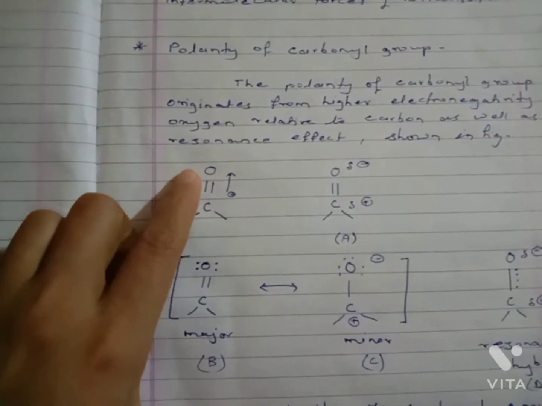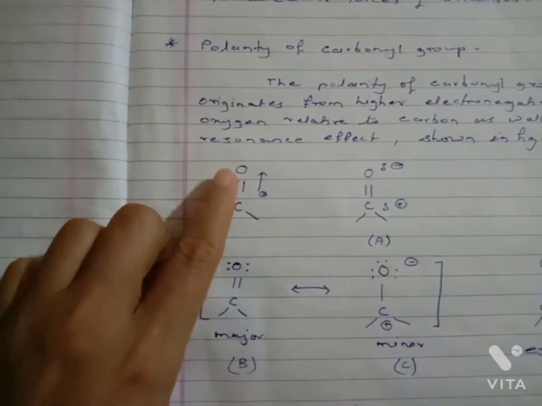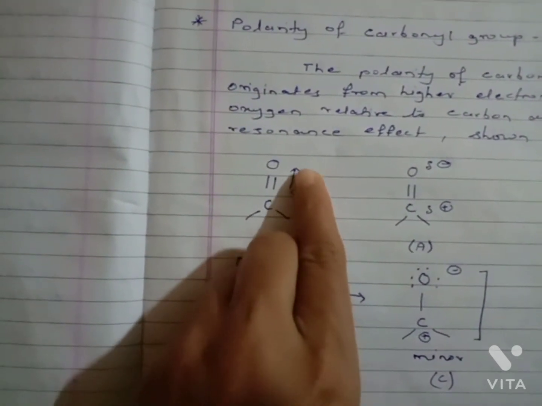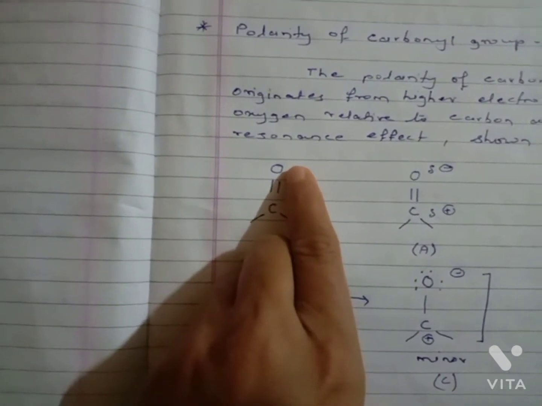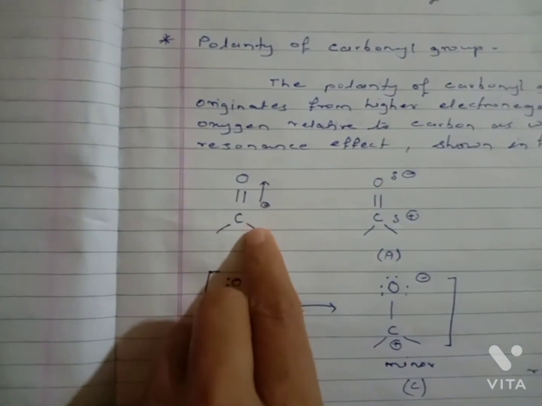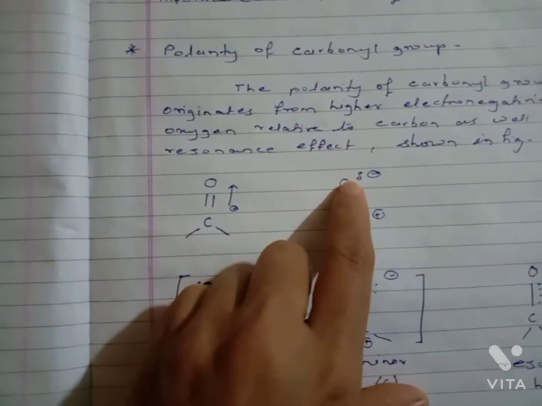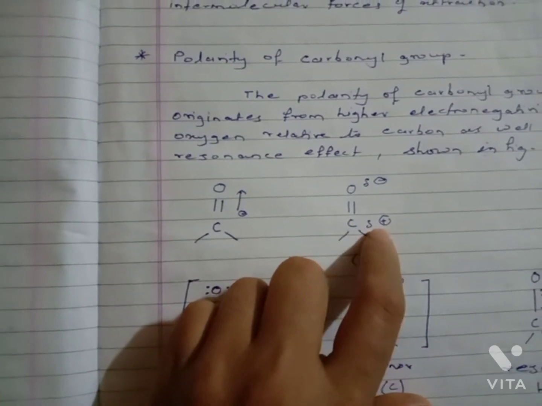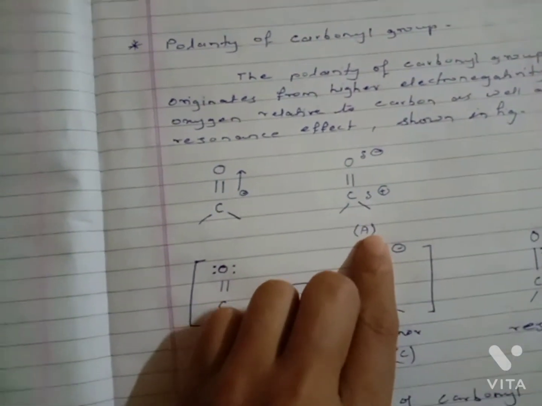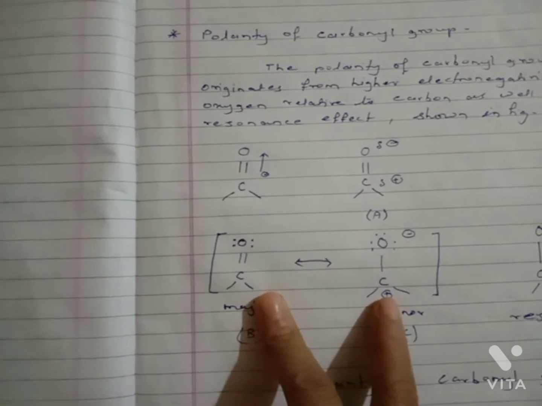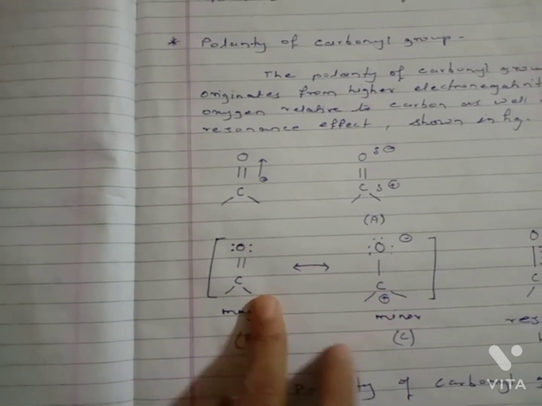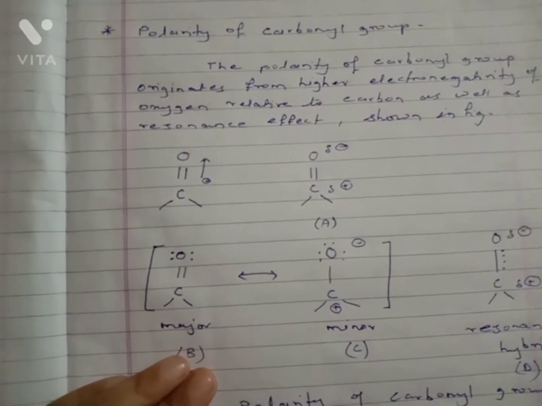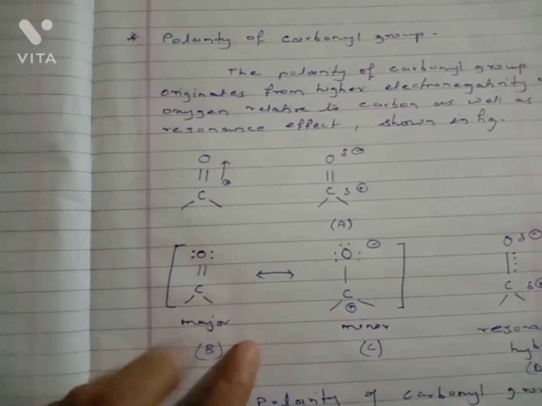First, oxygen is attached to carbon by a double bond. Here the arrow indicates negativity. Oxygen is more electronegative than carbon, so oxygen is negatively charged and carbon is positively charged. This is the first structure. Then this is the second structure, which denotes resonance or polarity.